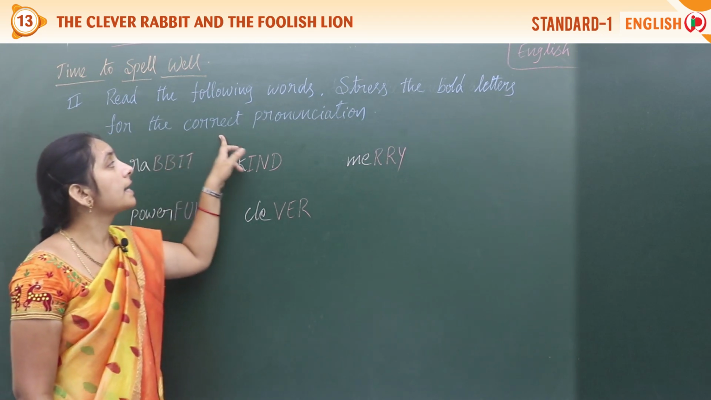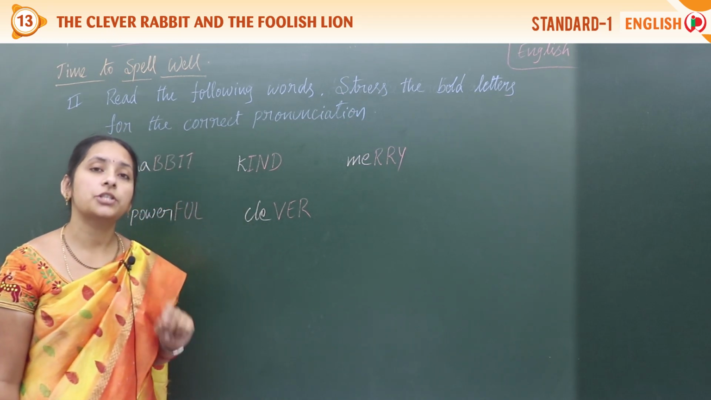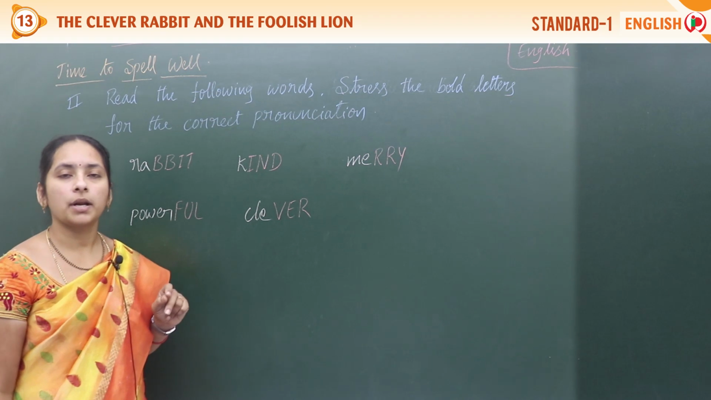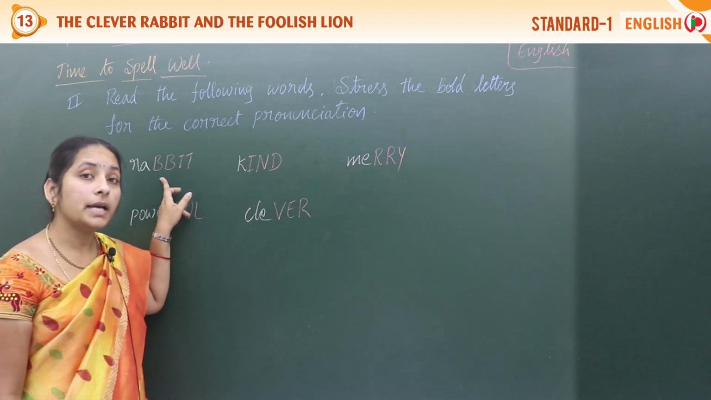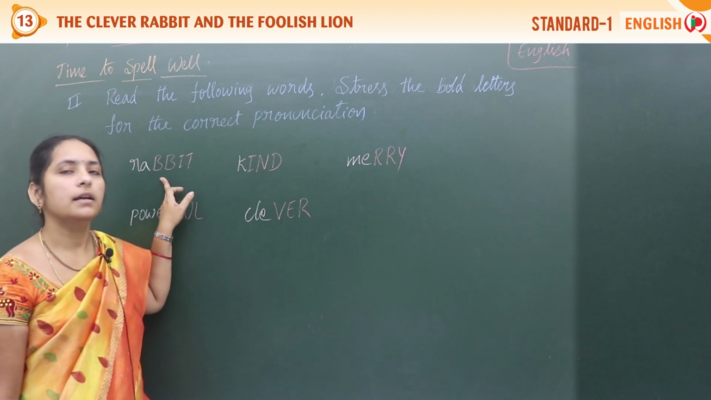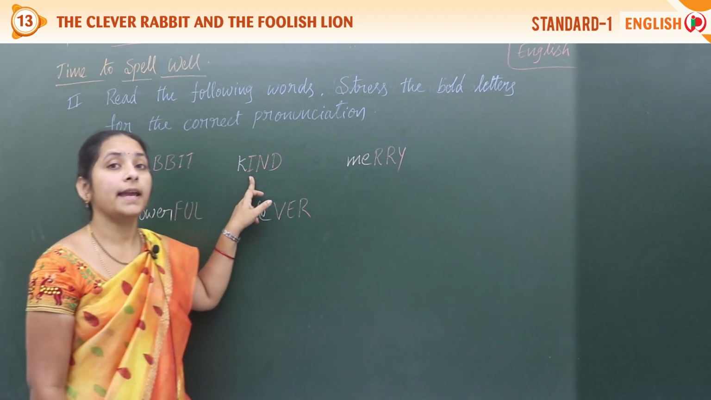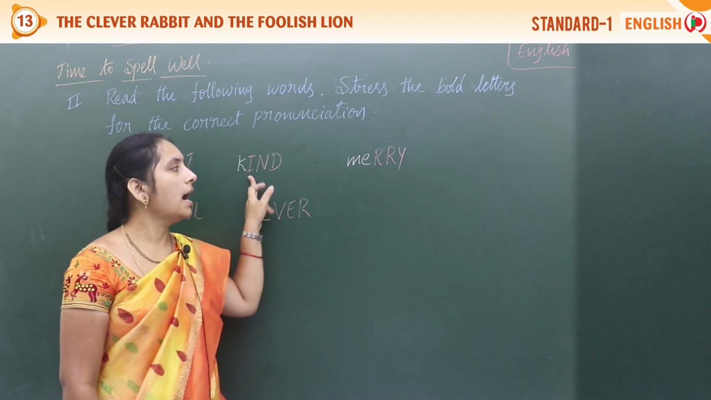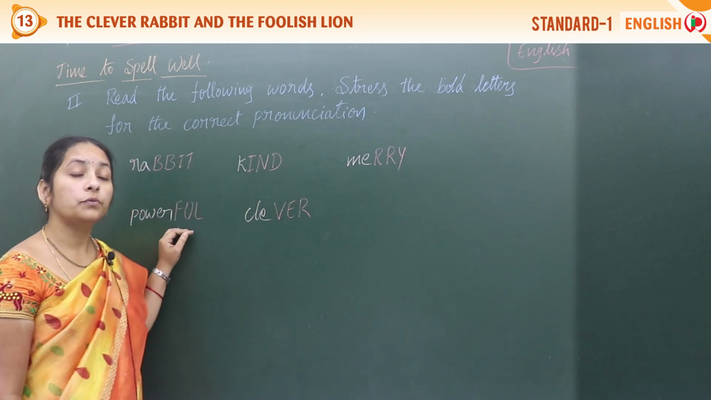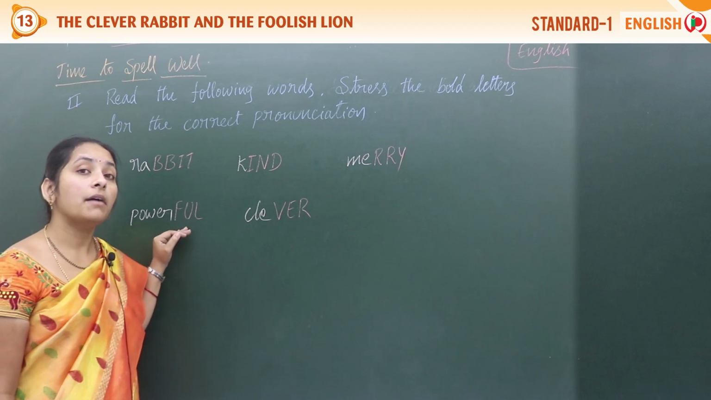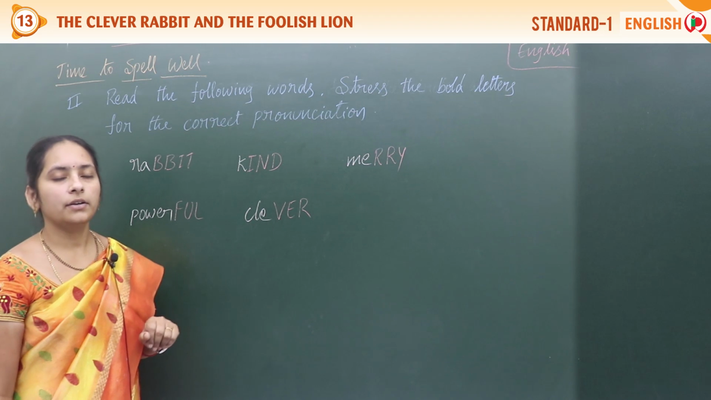And for the correct pronunciation, we should pronounce it. What are they? See, rabbit. We say rabbit, but the correct one is rabbit. Okay, ma'am. And this is kind. And next one, merry. And this is powerful. And this is clever.